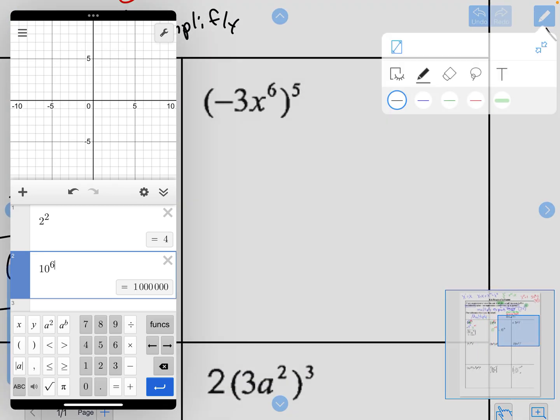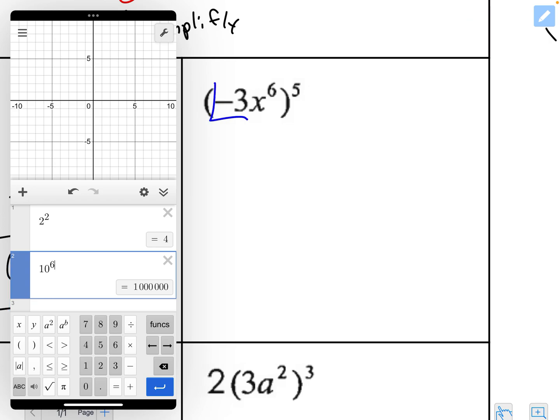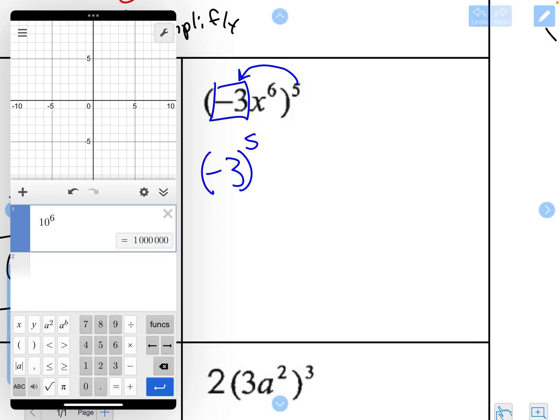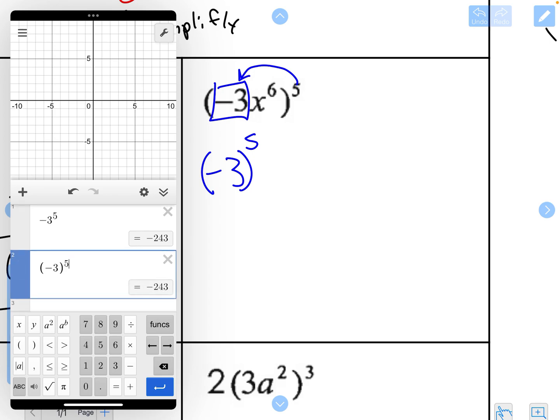All right, so now I need to take my coefficient, -3, and I need to raise it to a power. So anytime I have a negative as a coefficient, I'm going to put it in parentheses, and then I'm going to raise it to a power. And I'm going to show you why the parentheses matter. Because if I don't put the parentheses and then I raise it to the power, I'm going to get a negative number. But if I put it in parentheses, no. Oh, wait, I still get a negative number.